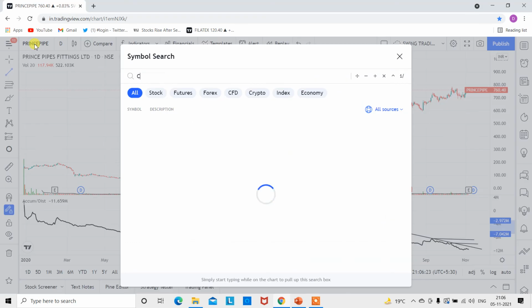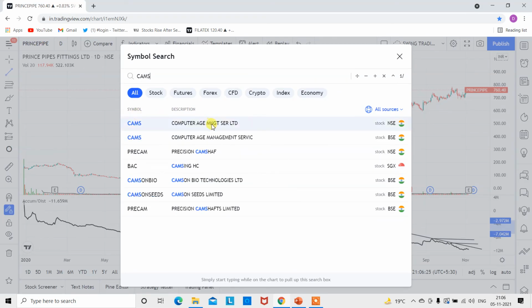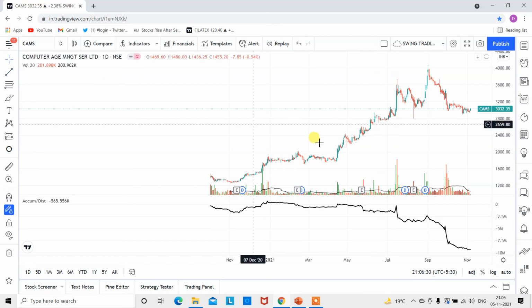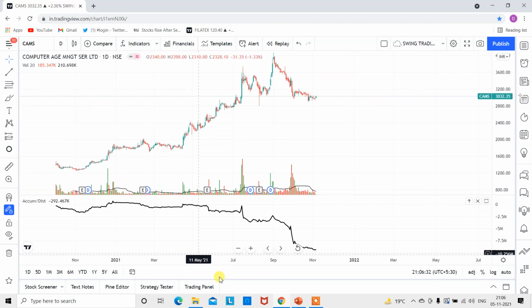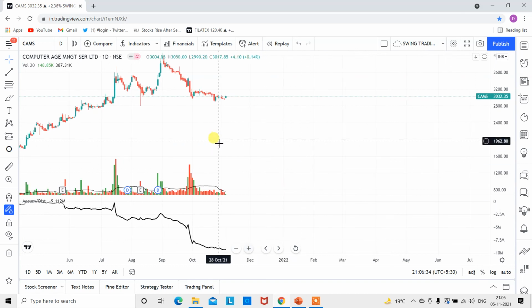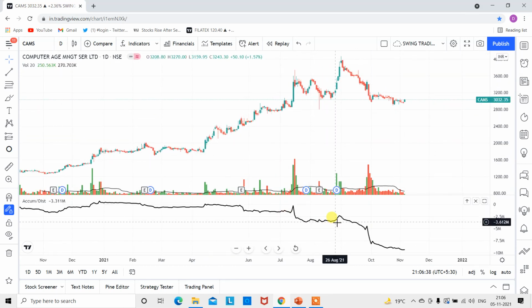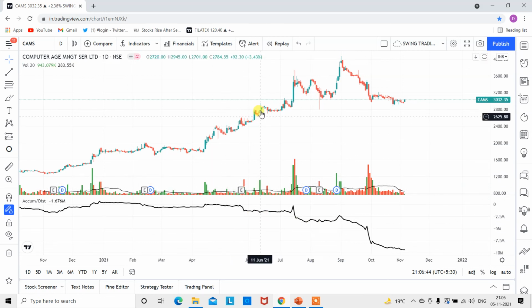Now look at the chart. You cannot get full clarity by looking at the average volume. This is not the right way of looking at volume. Now you see the prices were rising, at the same time volumes were declining. But you need to understand this, guys. This is the volume which is above the average line, and after that it has moved up, and suddenly you see this big candle, and the price was 2% negative.